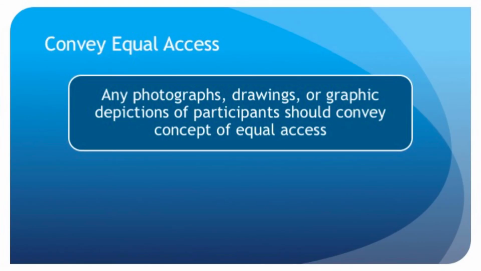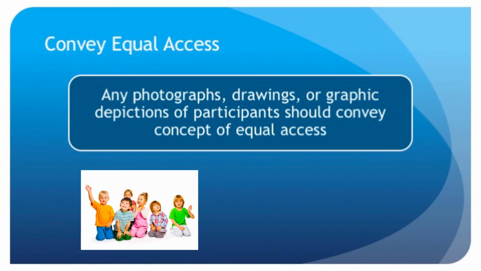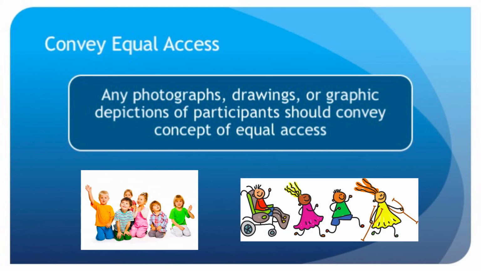Any photographs, drawings, or graphic depictions of participants should convey the concept of equal access. For example, a picture that only includes white children would not communicate the concept of equal access for people of color. Including images of individuals with disabilities is another example to depict inclusion.